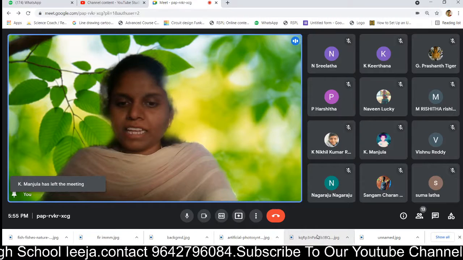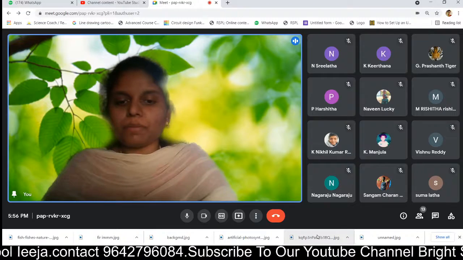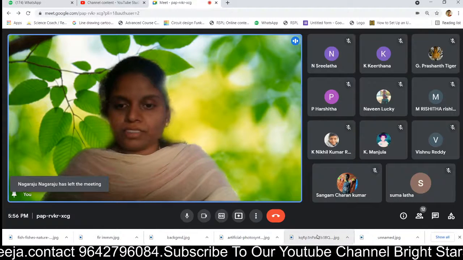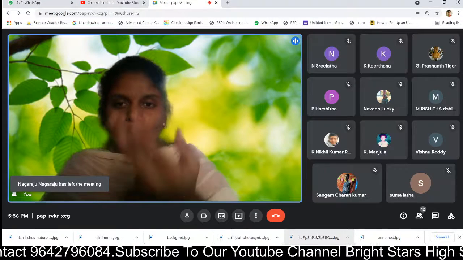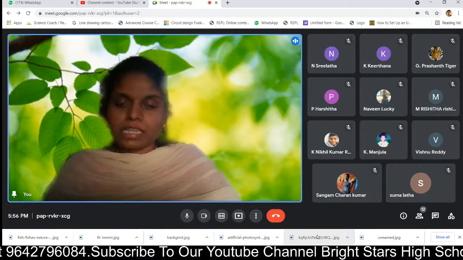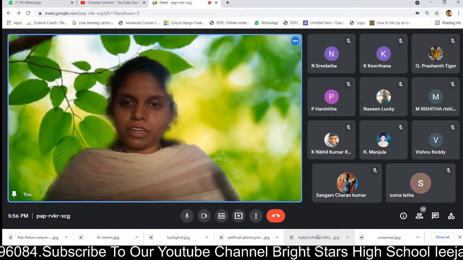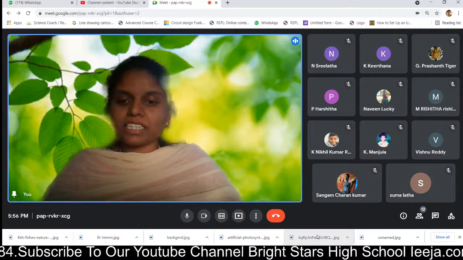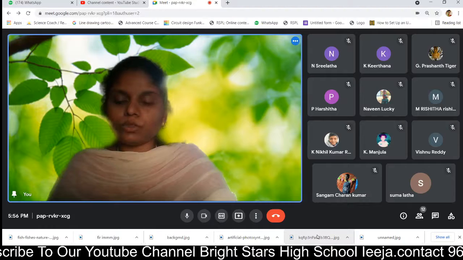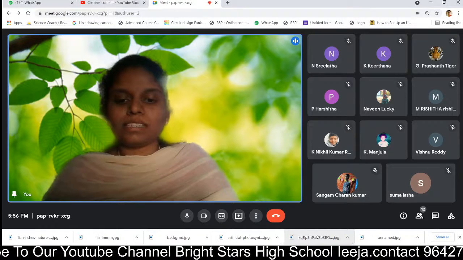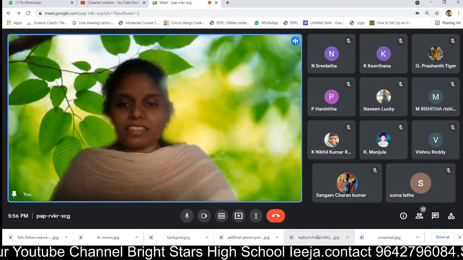Next, the second one is heterotrophic nutrition. It is a type of nutrition in which organisms depend on other organisms for food. For example, human beings depend on other organisms for food, so we are called heterotrophs. In heterotrophs, we have two types: the first one is saprophytic nutrition and the second one is parasitic nutrition.